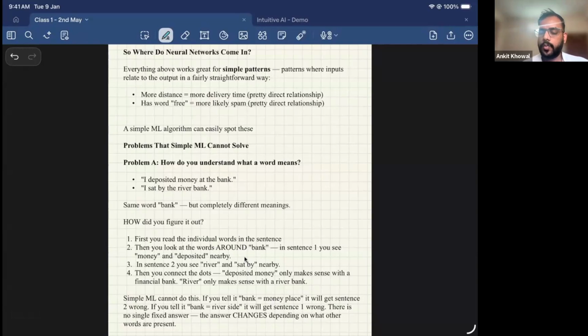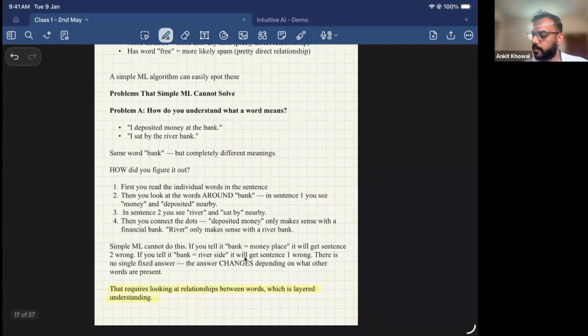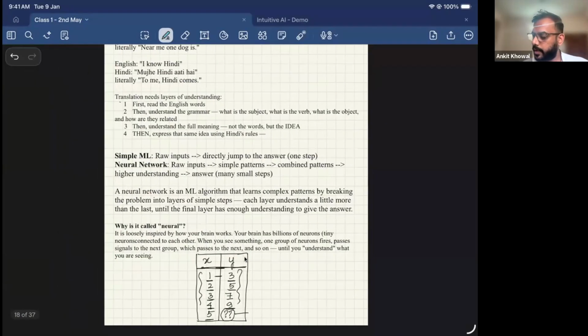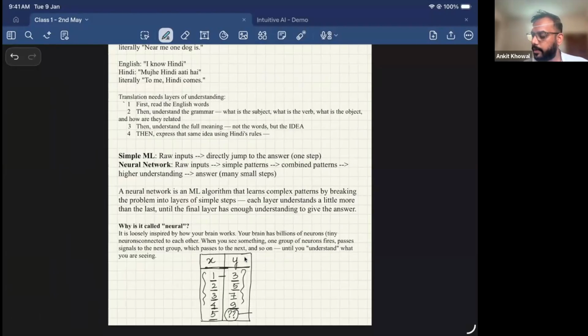So for some complex problems, basic ML cannot solve them. That is where neural networks came into the picture, because they could solve these problems easily. So that is what neural networks are. We'll go deep into what neural networks are today.